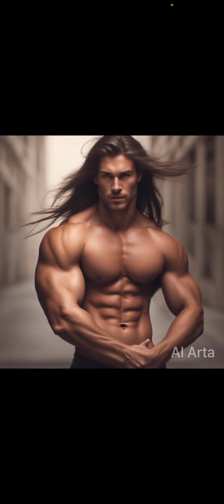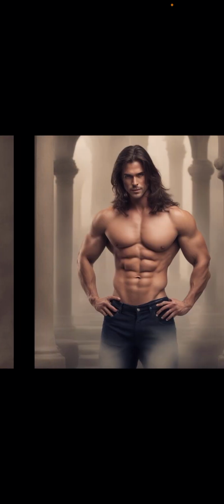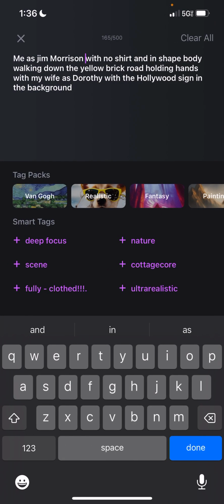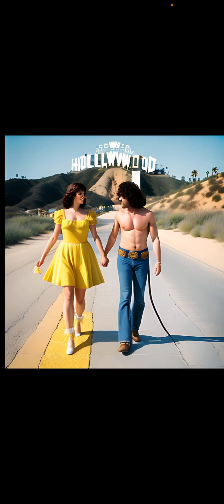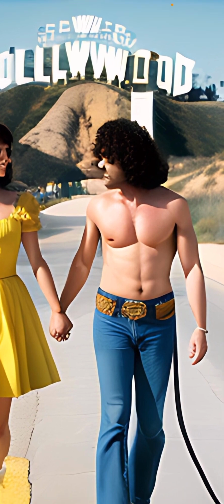And it showed this guy. Oh, I already showed these. Oh, and then I said, me as Jim Morrison with no shirt on and an in-shape body, walking down the yellow brick road, holding hands with my wife as Dorothy, with a Hollywood sign in the background. And it showed these guys.